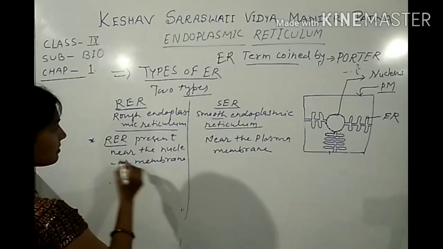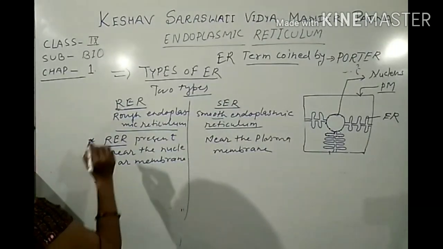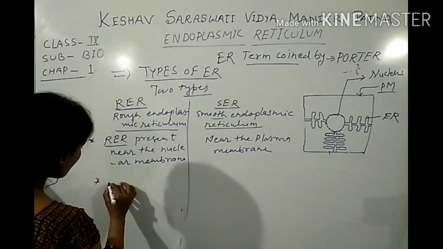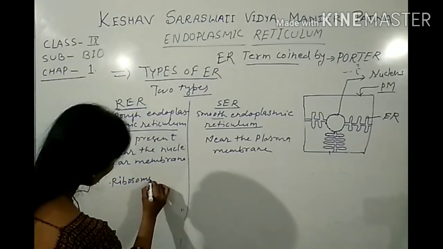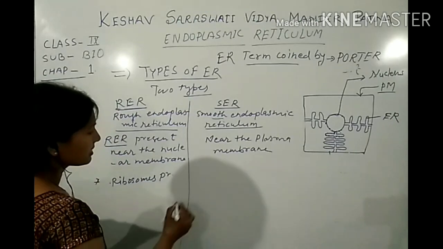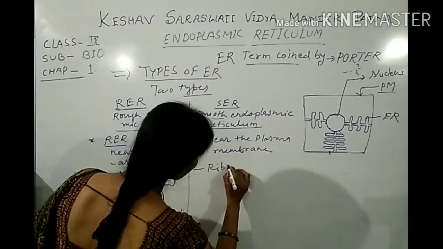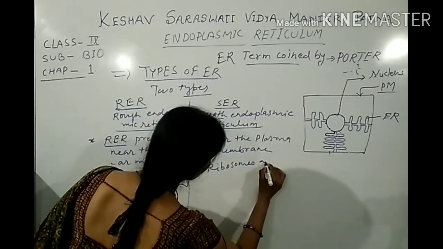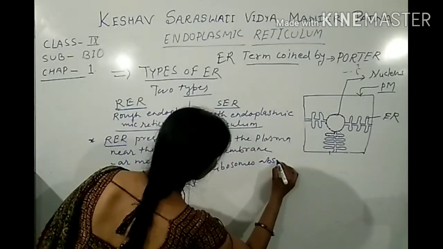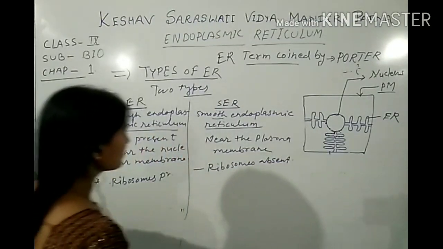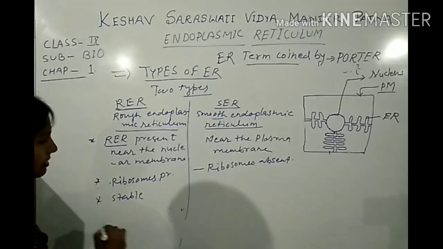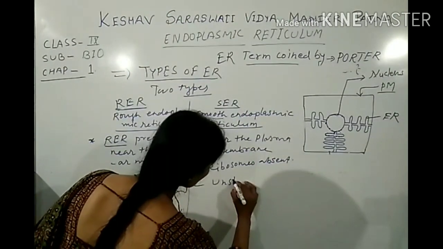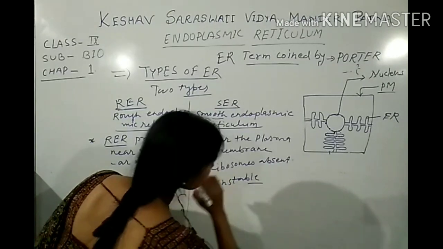Now, RER contains ribosomes, but in SER ribosomes are absent. RER is a stable structure and SER is an unstable structure.